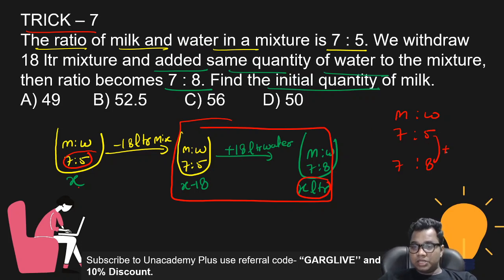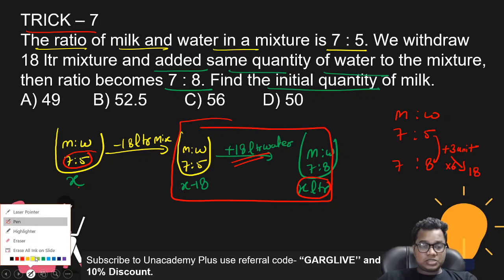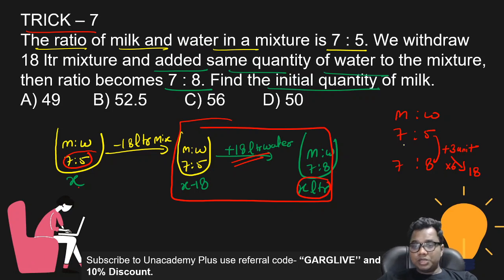This is changed by 3 units. And I know how much water I have added, 18 liters. So the value of 3 units is 18. This is how many times? 6 times. So now the ratio becomes 6 times. If the ratio becomes 6 times, I will get the quantity of milk and water. Now in this mixture, milk is 42 and water is 48. So the total quantity is 90.